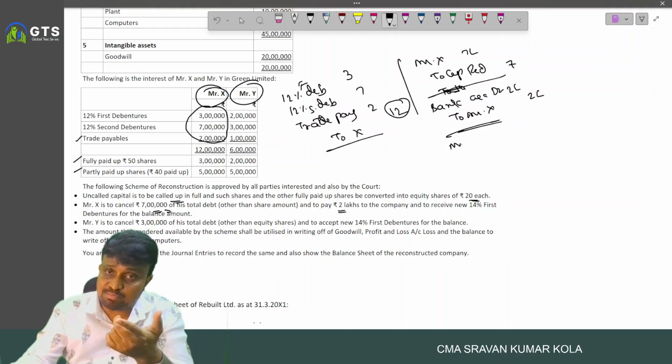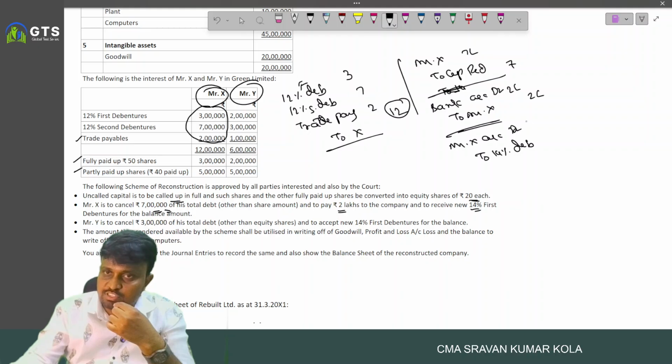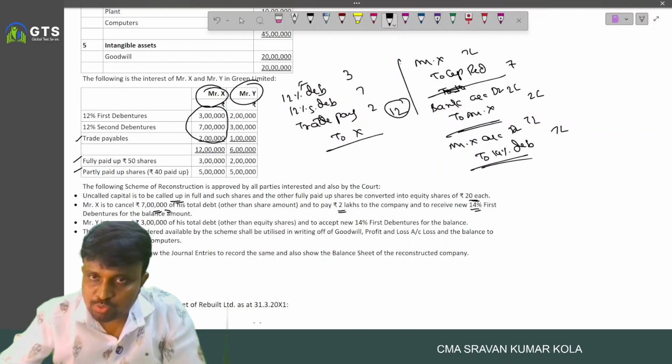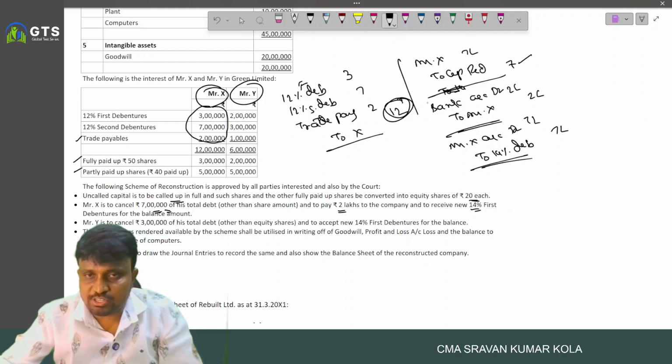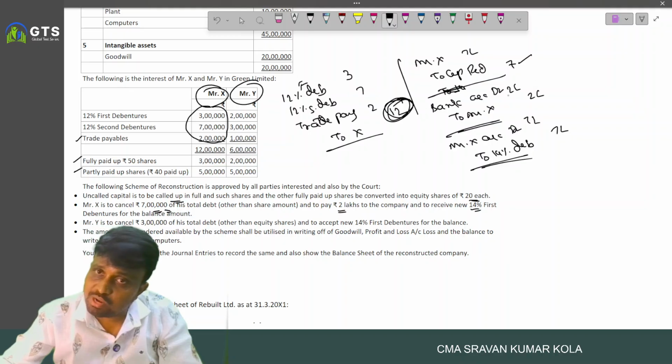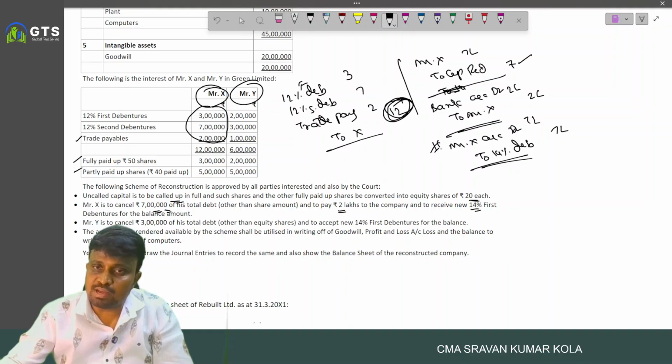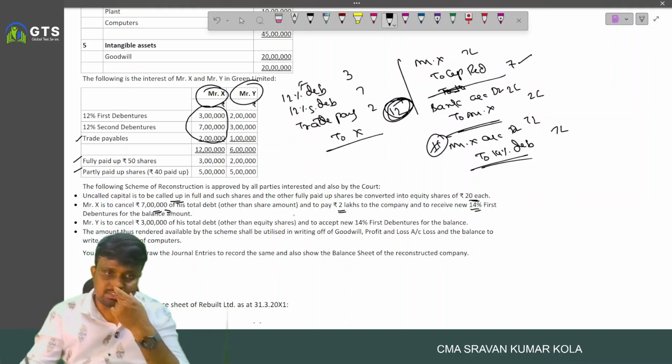For that 7 lakh, they accepted 14% first debentures 7. Already total 12 lakh pending. Then 7 lakh was reduced. Total 5 lakh balance is there. 2 lakh more provided to the company. 5 plus 2, 7. For the total balance, they accepted 14% first debenture.